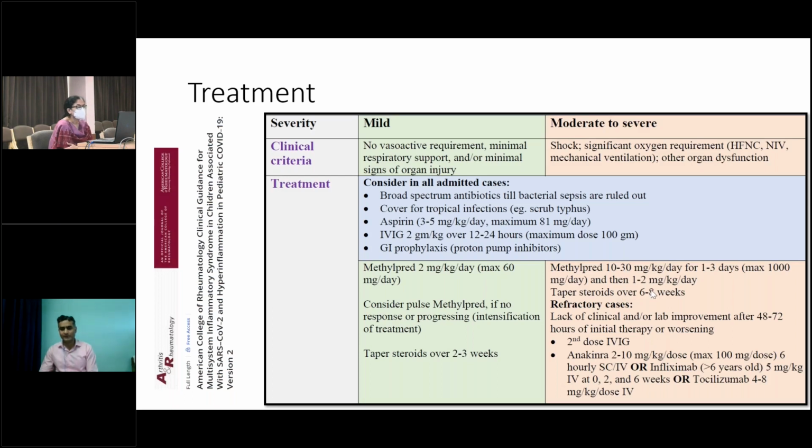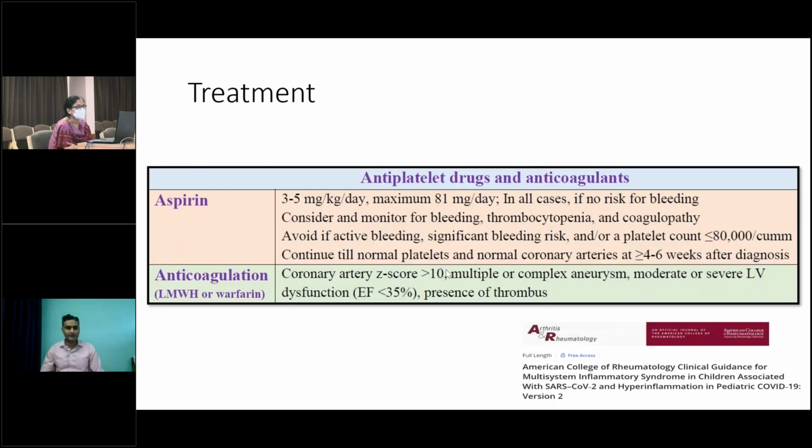If despite this treatment there is no clinical benefit or there is worsening, then we can consider a second dose of IVIG and other immunomodulators like anakinra, infliximab, or tocilizumab. So this is just a simple diagram showing the treatment of MIS-C in mild, moderate, and severe cases.